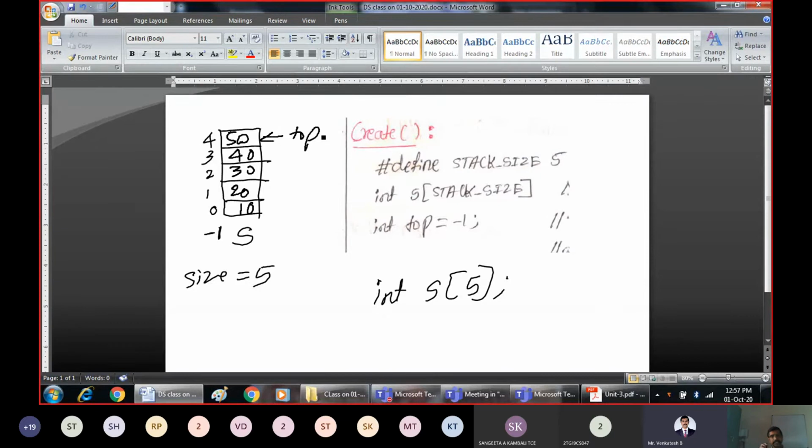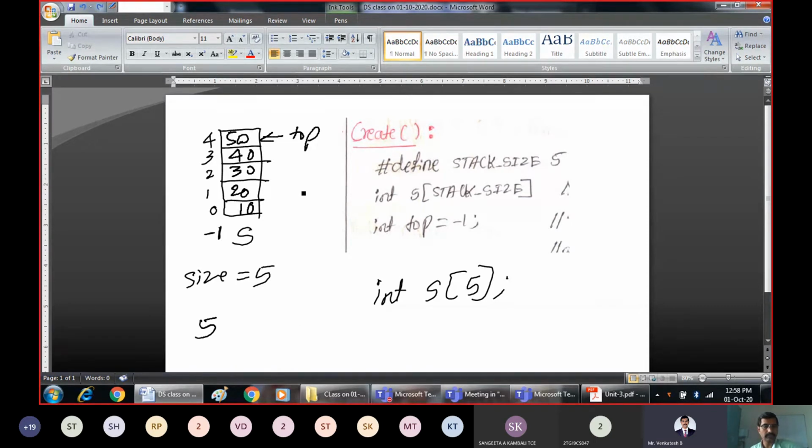What it indicates is that the stack is full. But what could be the logic to identify that the stack is full? The size of this stack is 5. It can hold 5 elements. Then top is pointing to index value 4. What is that 4? That 4 is nothing but stack size -1. That means if top is pointing to stack size -1, we call it stack full.